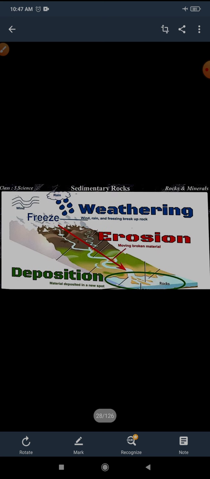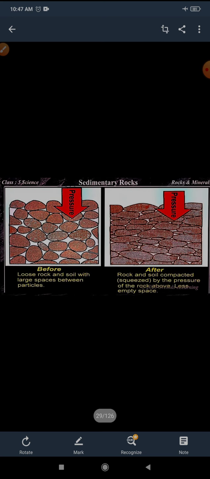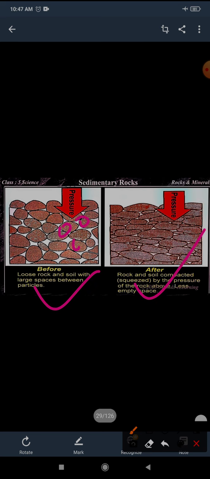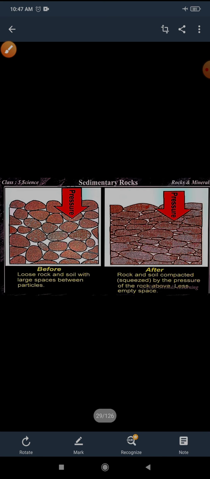When rain, wind, and rivers flowing down mountains wear away rock on mountains, these rock particles are carried down and deposited. Here you can see in the picture, before and after the pressure. Here you can see the space between the rock particles, and here there is no space between them. Why? Due to the pressure. The repeated deposition presses down the lower layers and hardens them into rocks, and such rocks are called sedimentary rock.